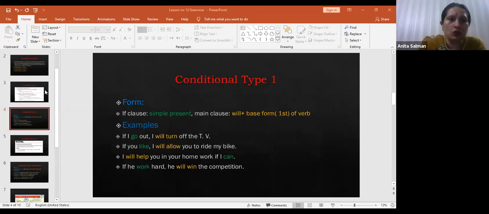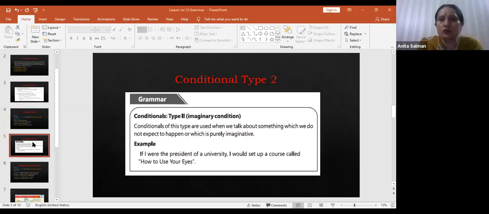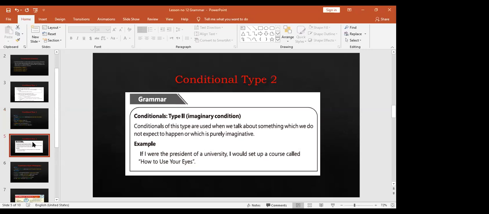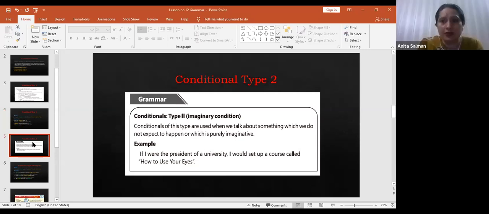Now look at conditional type 2 again. Conditional type 2 are imaginary sentences, right? Conditionals of this type are used when we talk about something which we do not expect to happen or which is purely imaginative. These sentences are used for unreal situations or unlikely situations, right? Like if I were the president of a university, for example, if I had a lot of money, I would buy an expensive mobile, right?